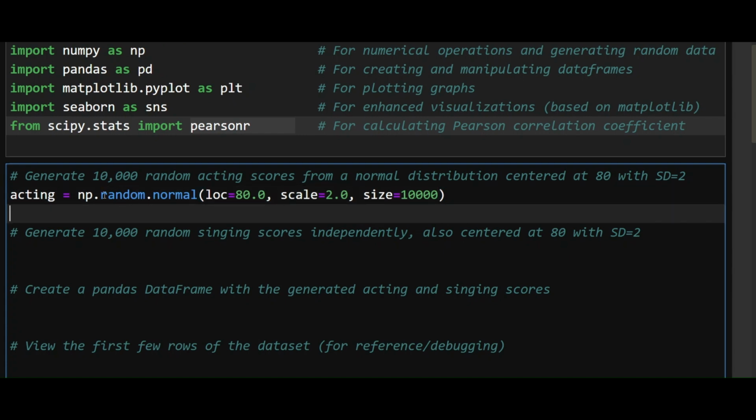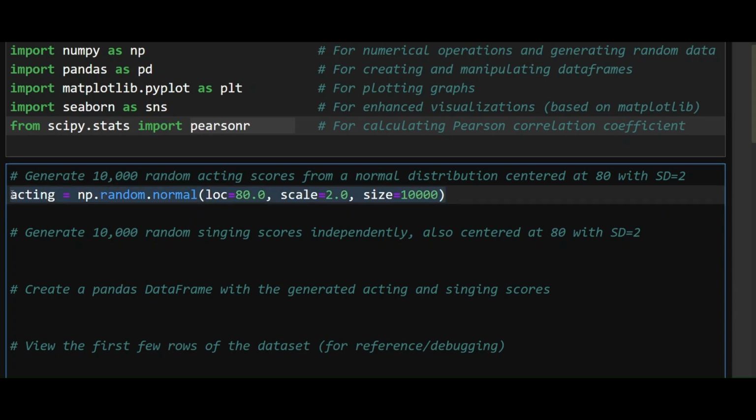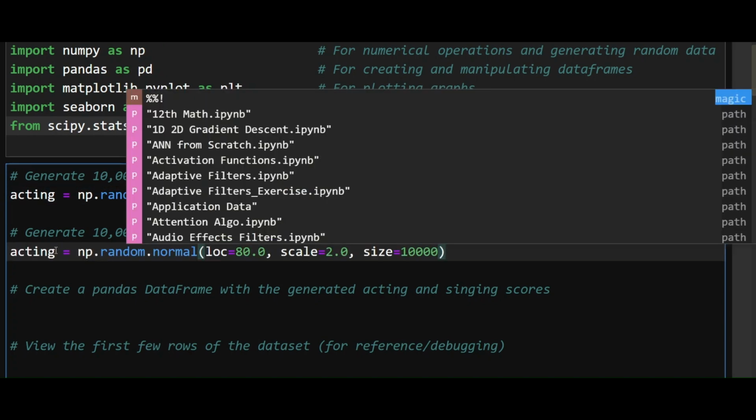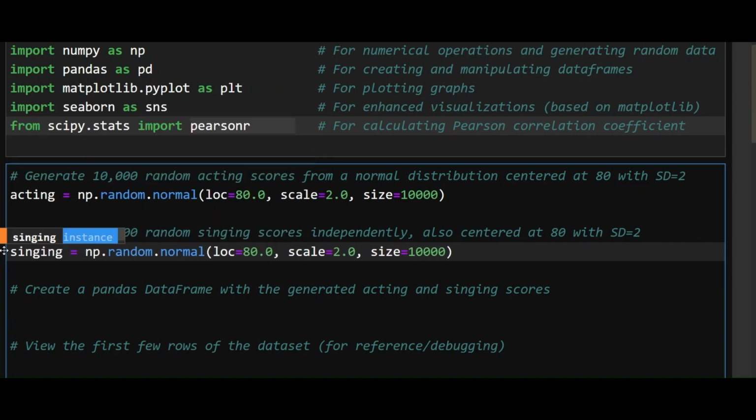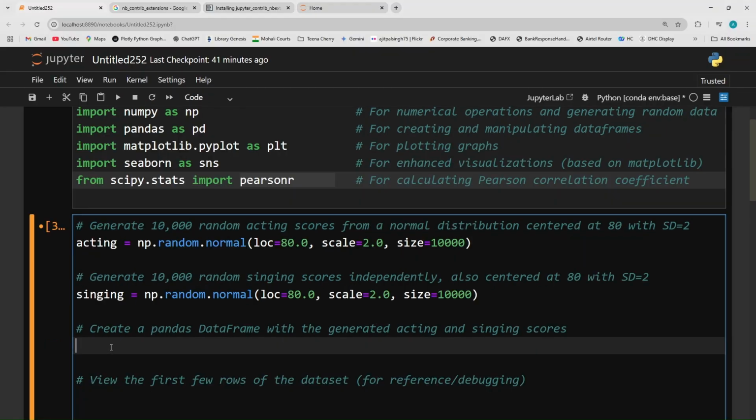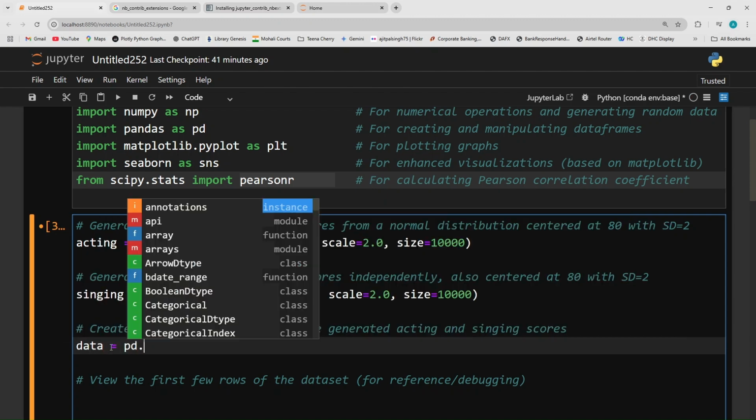Remember, this has come from a very independent Gaussian distribution. I'm going to do exactly the same thing for singing. These are two different talents, and they're coming from two different distributions, as you can see. And now I'm going to combine both these scores in the form of a table. Let me call that table data, and I'm going to generate a data frame.